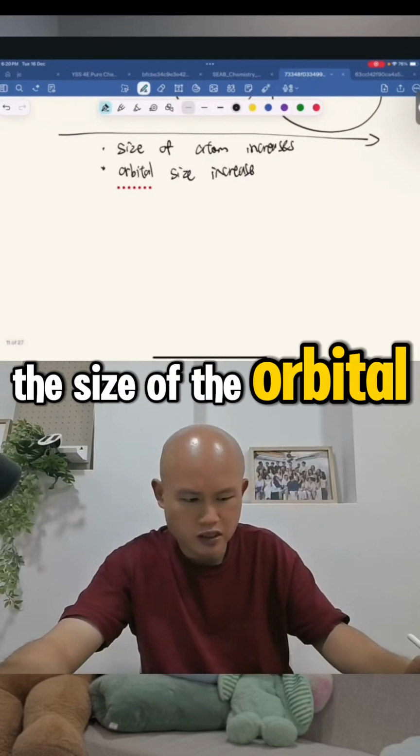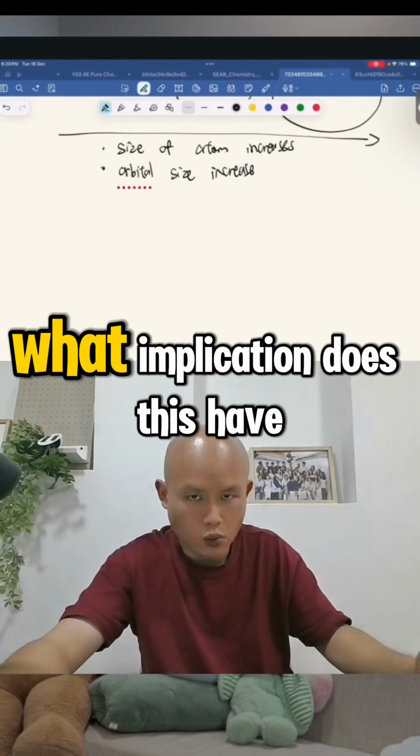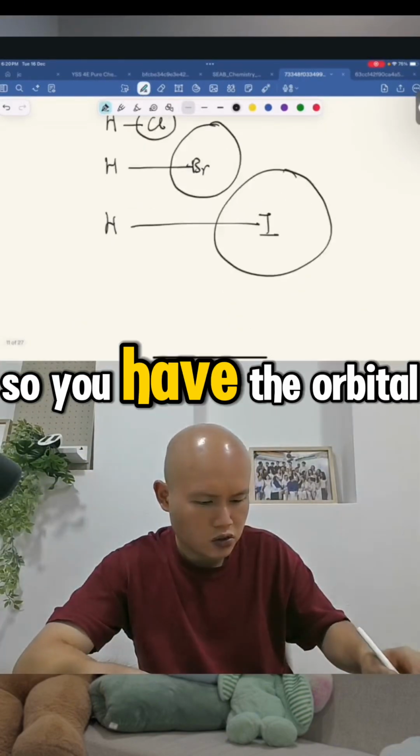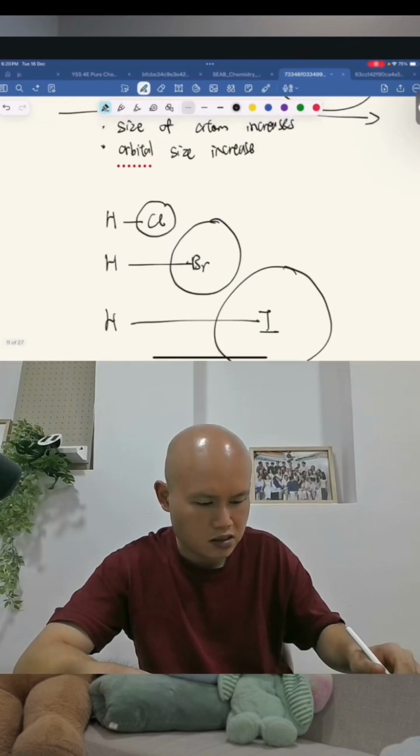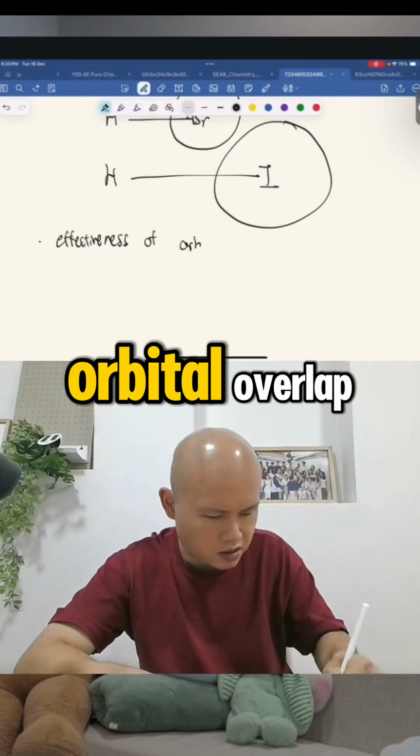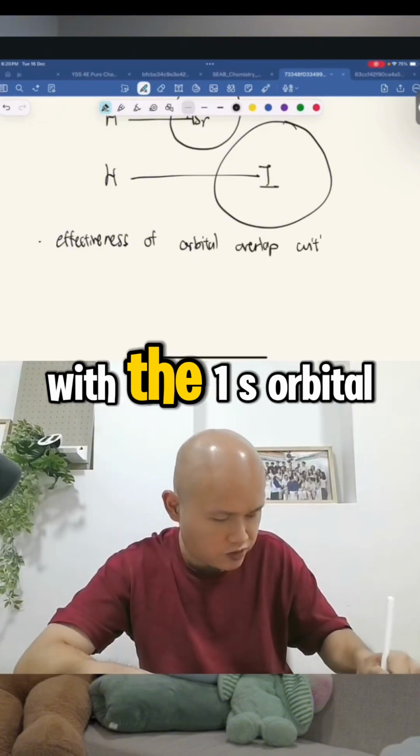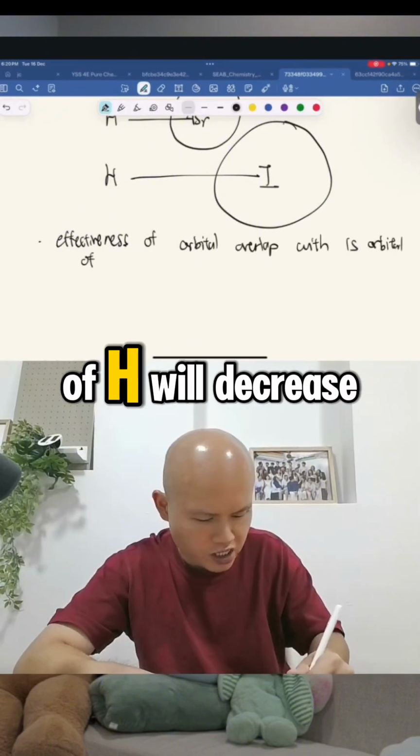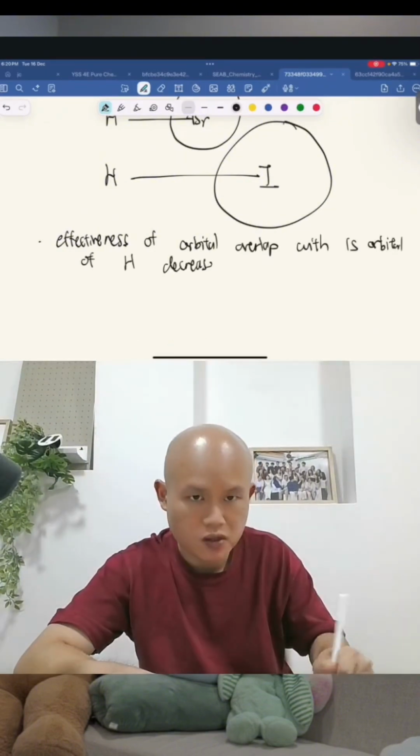The size of the orbital will increase. What implication does this have? So you have the orbital size increase, and therefore effectiveness of your orbital overlap with the 1s orbital of H will decrease. Why is it so?